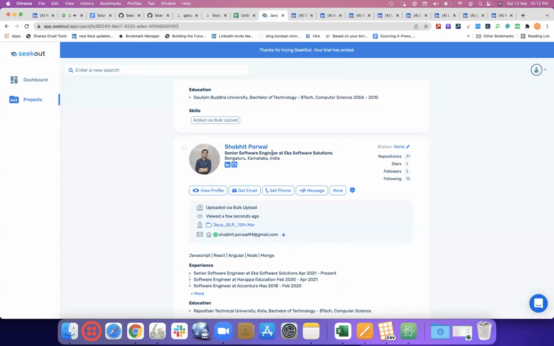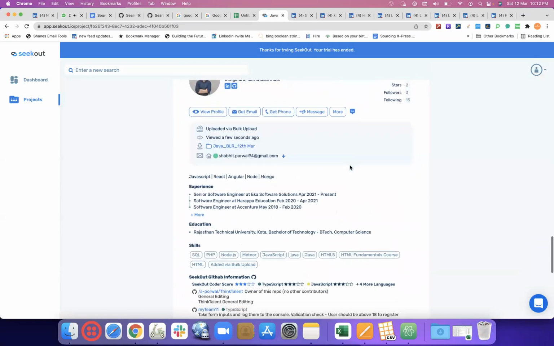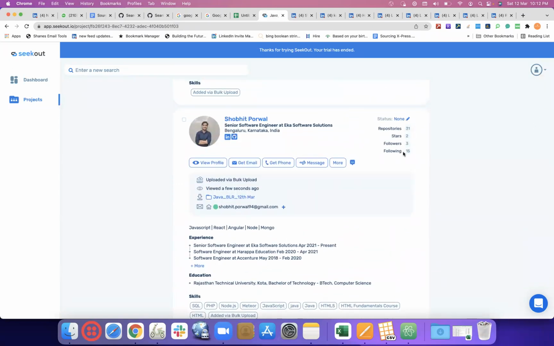Number of repositories, number of stars, number of followers, the entire stuff. We did not scrape this data, we just gave their GitHub URLs, their names and their titles. But what Seekout has done is actually seek out the complete information, compiling it from GitHub and from LinkedIn, and giving us more enriched leads.